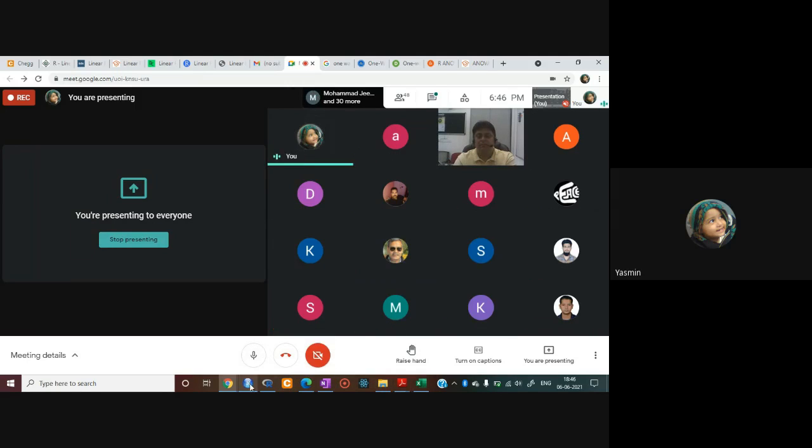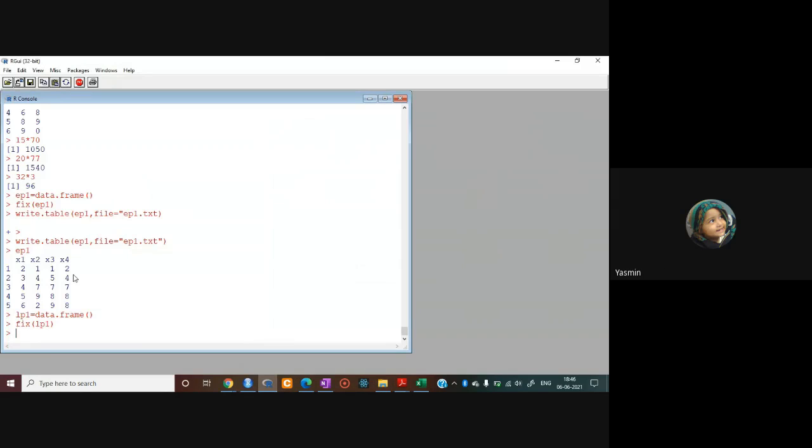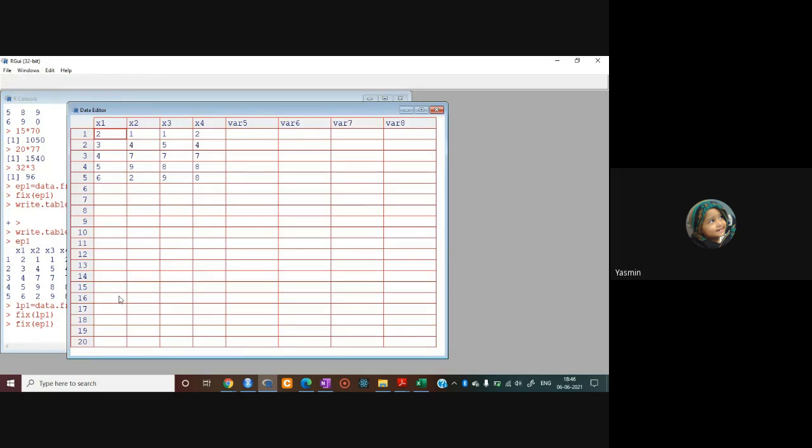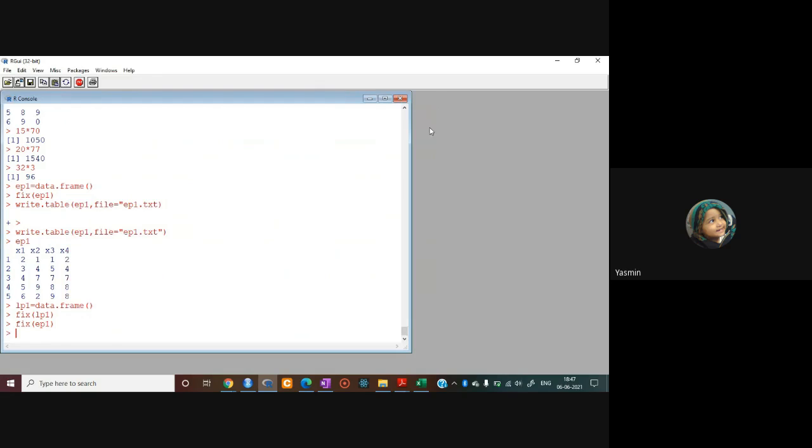Just suppose the data which I have created by using the spreadsheet, you want to make some modification. Just write fix(EP1) and enter, and the spreadsheet opens with the data. Here you can modify your data and rectify any mistakes. Then just close it and save your data again. We will get the corrected spreadsheet once again by using the fix function with the same object name. Okay. Thank you.